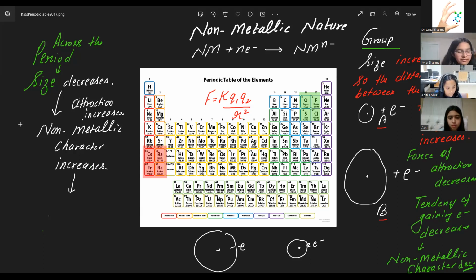So, extreme left bottom are the biggest atoms. Extreme right top corner are the smallest atoms. Now the question goes to who answered the last question? Aditi, your turn. Your question is changing, Aditi. So think clearly, you can take time. Which elements are the most non-metallic? The extreme bottom left or extreme right top?